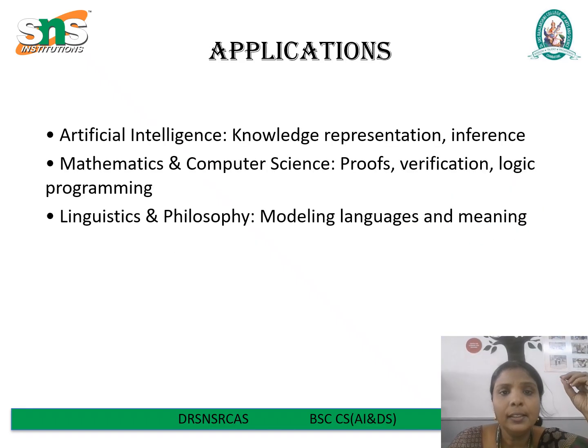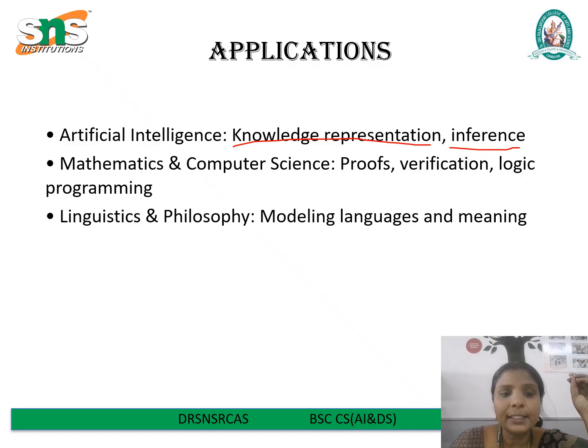Next, we see where predicate logic is actually applied in the real world. In artificial intelligence, it is one of the earliest and most powerful tools for knowledge representation and inference. For example, father(John, Mary) means John is the father of Mary. This is knowledge representation. Another example: father(John, Mary) and father(Mary, Sam). So we can infer that John is the grandfather of Sam.